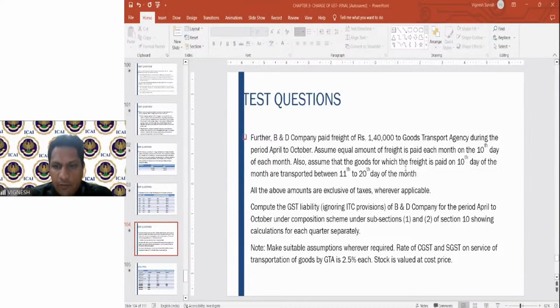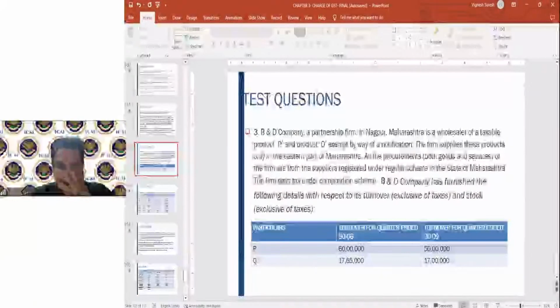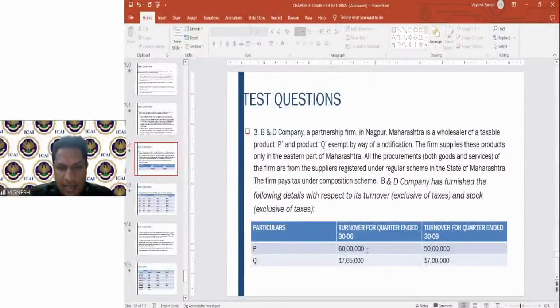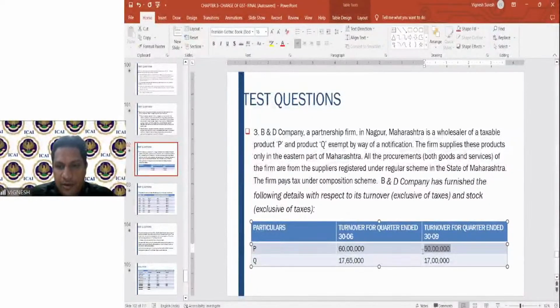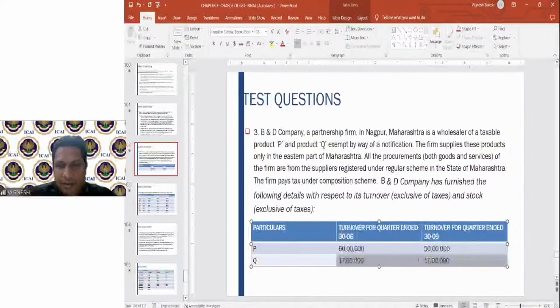So first here, what you have to do is calculate the aggregate turnover and find where it is increasing beyond 1.5 crores. That is what you have to do. For the purpose of calculating the aggregate turnover, both the taxable and the exempt product have to be taken into consideration. So here, if you see, 60 lakhs is P, 50 lakhs till September, 17.65 lakhs plus 17 lakhs.